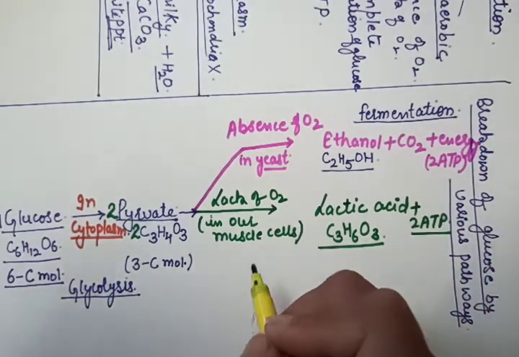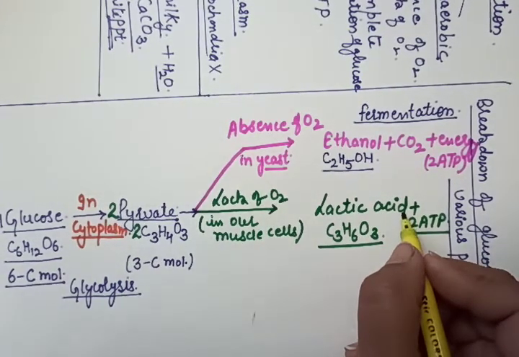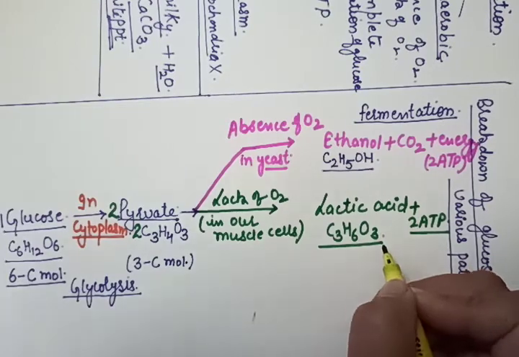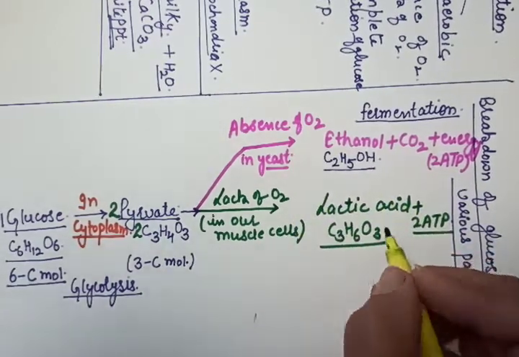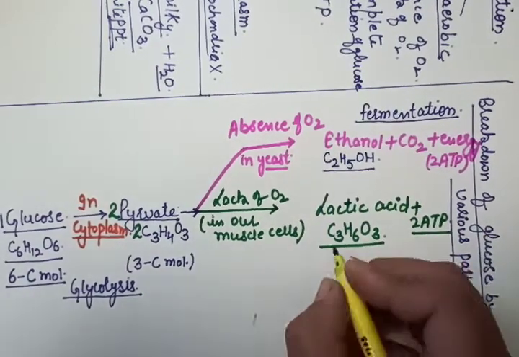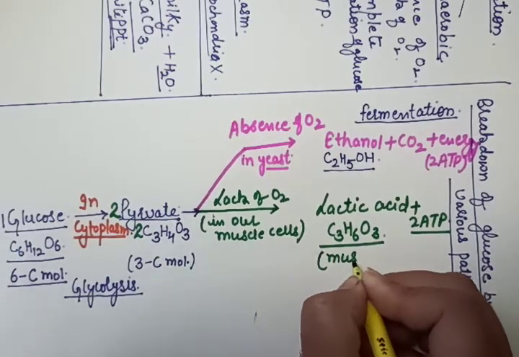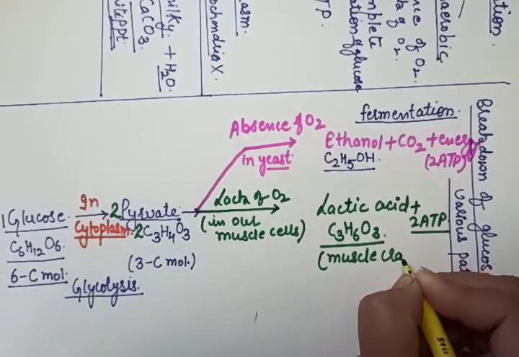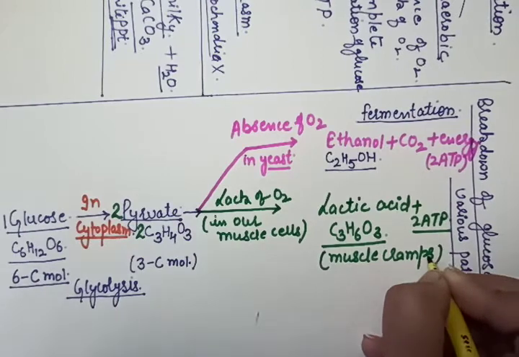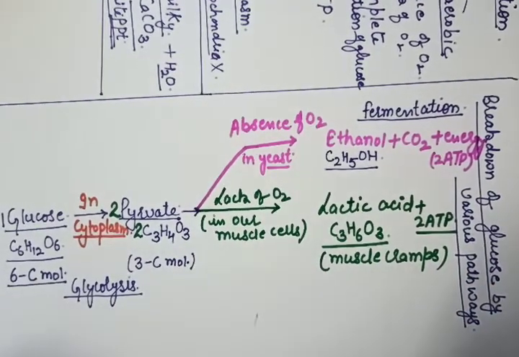At that time lactic acid is formed in our muscles, and this lactic acid gets accumulated in our muscles and causes muscle cramps, that maybe you have noticed in your daily life.